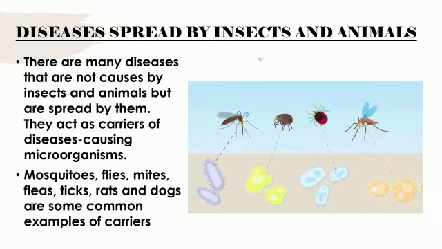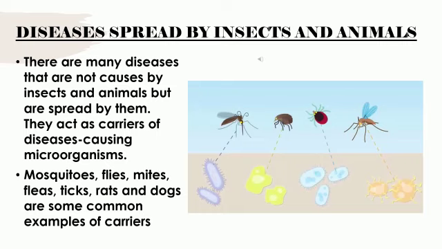Next we will look into the last spread of infectious diseases, that is diseases spread by insects and animals. So this acts like a vector, that means which carries diseases, the vehicle which carries diseases. Here vehicle does not mean literally a vehicle. Your animal or insect acts like a vector to carry that infection. Okay, vector is nothing but vehicle. Okay, so let us see.